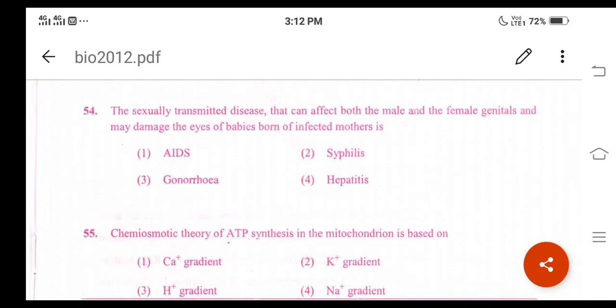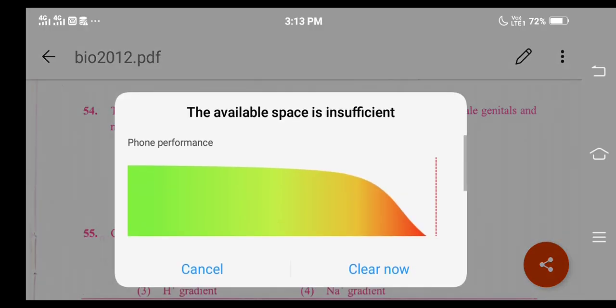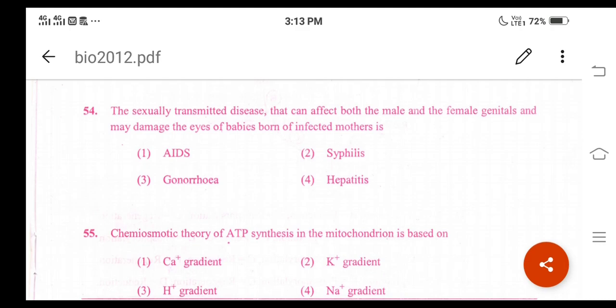Question number 54. What is the question here? The sexually transmitted disease that can affect both male and female genitals and may damage the eyes of babies born of infected mothers is, what are the different options given here? One is AIDS, second is syphilis, third is gonorrhea, fourth is hepatitis, right? For question number 54, option 3, gonorrhea is the correct answer, right?